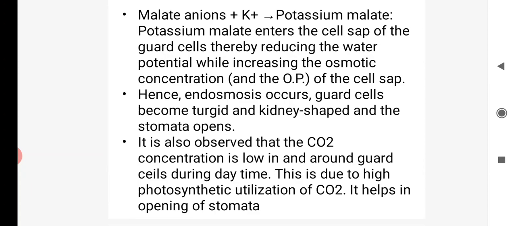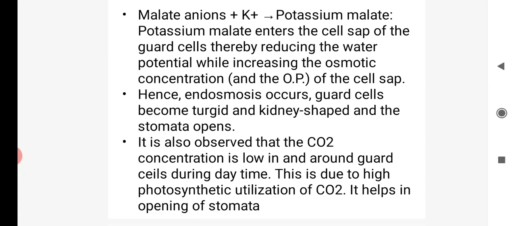Malate plus K plus ion, that potassium malate enters the cell sap of the guard cell, thereby reducing the water potential and increasing the osmotic pressure. Hence endosmosis takes place and the guard cell becomes turgid. It is also observed that the CO2 concentration becomes low around the guard cells during daytime. This is due to the high photosynthetic utilization of CO2. It helps in the opening of the stomata.